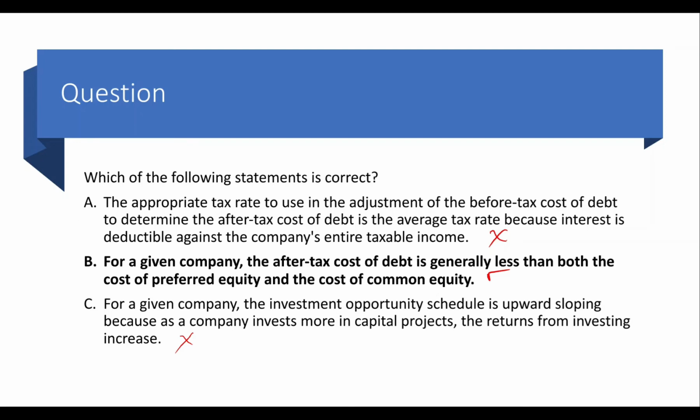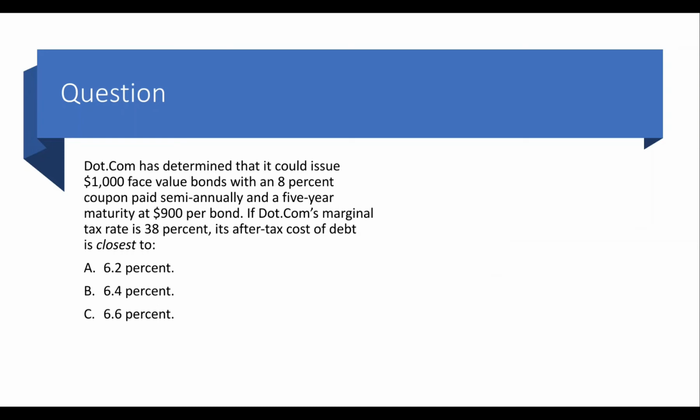Moving on to the next question. .com, that's a weird name. Anyways, .com has determined that it could issue 1000 face value bonds with an 8% coupon paid semi-annually and 5-year maturity at 900 per bond. If .com's marginal tax rate is 38%, its after-tax cost of debt is closest to A 6.2%, B 6.4% and C 6.6%. Now solving this is a 3-step process.